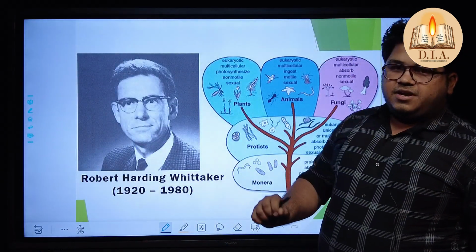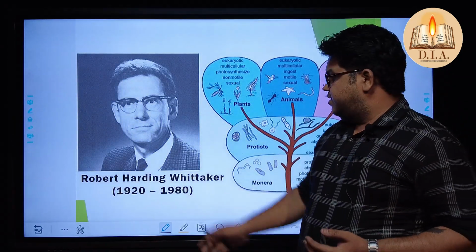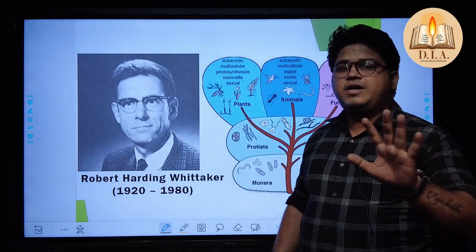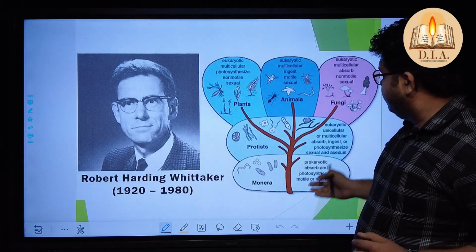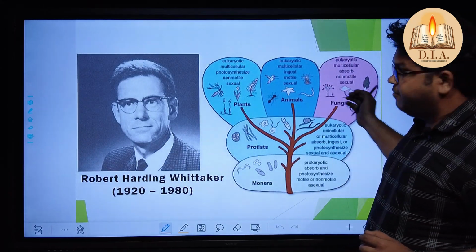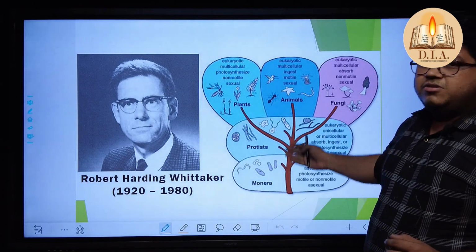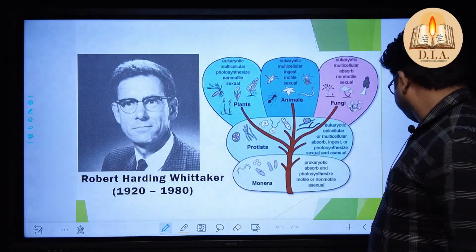Let's get this straight. Why the 5 classes of kingdom, how did it arise, and who coined the term? Robert Harding Whittaker. Whittaker is the man who coined the 5 classes of kingdom, because we have this particular system where monera and protista are differentiated from plant, animal, and fungi. Why? Because these are the prokaryotic systems which are unicellular, and these are the multicellular organisms like us.